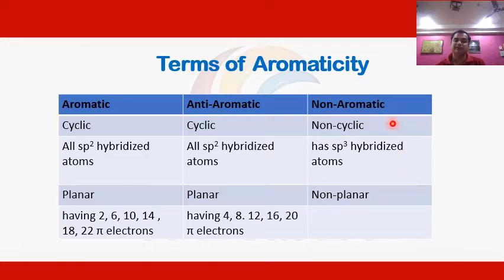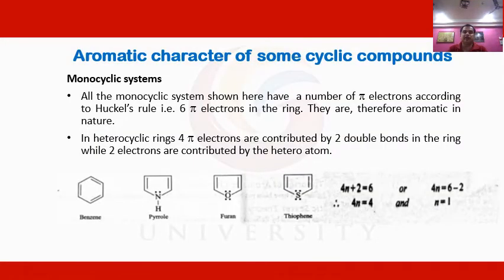When they are satisfying these conditions, these types of compounds are referred to as non-aromatic in nature. Now let us discuss the aromatic character of some cyclic compounds. Let us take the example of a monocyclic system. What is a monocyclic system? Monocyclic systems are those systems in which atoms combine with each other to form a closed cyclic ring, as we can see in the case of benzene.